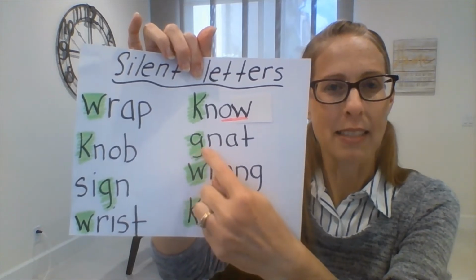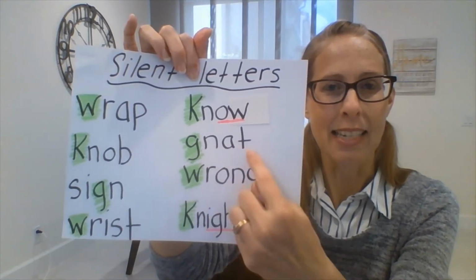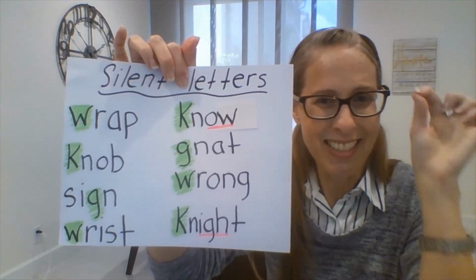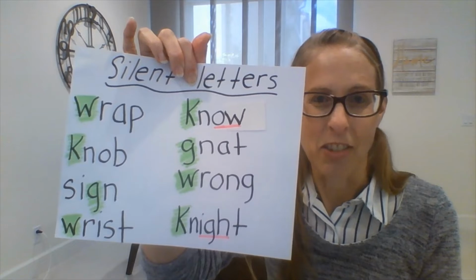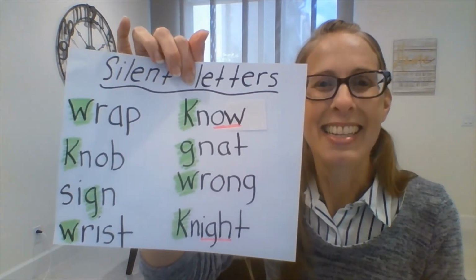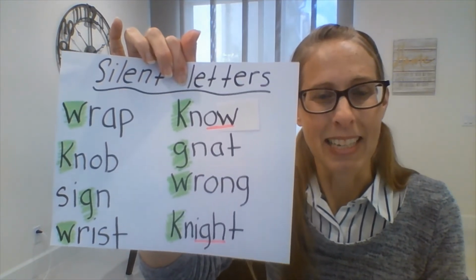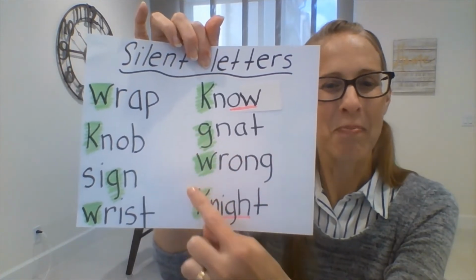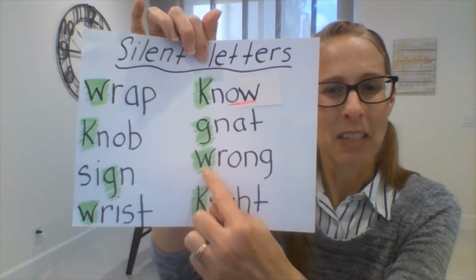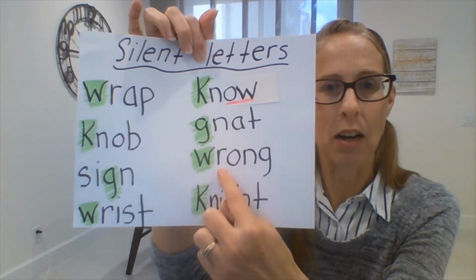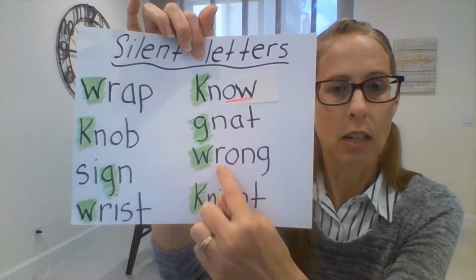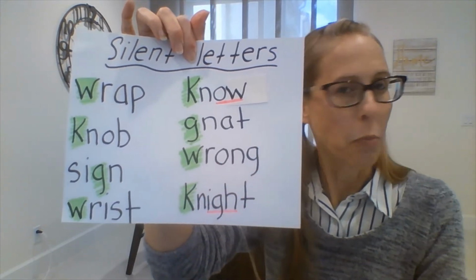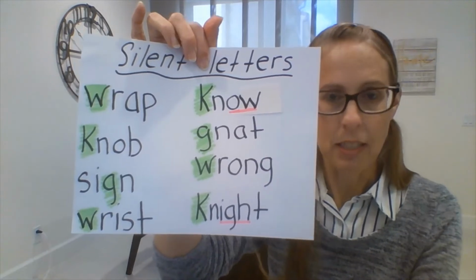Okay, this one next. G, nat, gnat. A gnat is a tiny little bug that goes and might drive you crazy. Okay, that is a gnat. My kitties like to get any gnats that are in my house, so they don't last very long in my home. Gnat. And then this next one, we don't say the W sound, we start with the R. What does R say? R. R, ong. Wrong. I hope you do not get any of your answers wrong. Wrong.